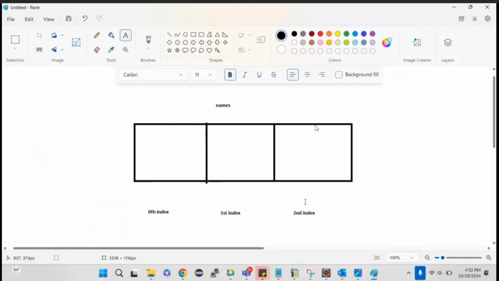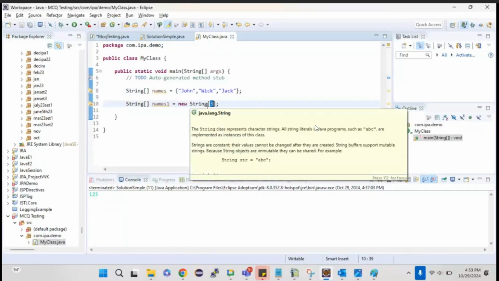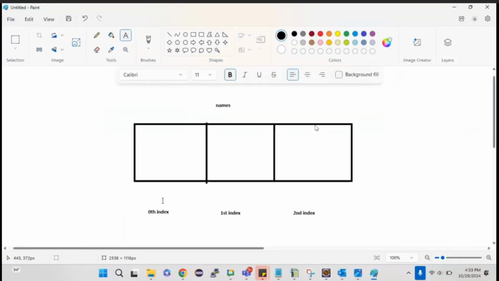There will be 3 indexes because the array size I have mentioned is 3. In both places I have given 3 values, so array size is 3. Here I have declared an array, I have not initialized it with any value, but yes, the array size I have declared as 3. This is known as 0th index because index always starts with 0.